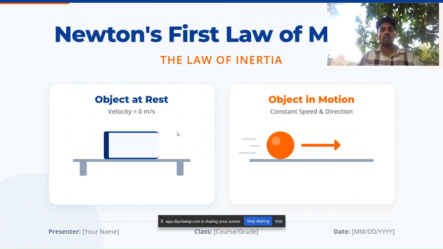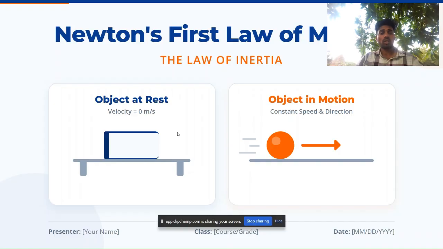So what is Newton's first law of motion? What does it state? It states that if an object is in motion, it always tries to stay in motion. If an object is at rest, it always tries to stay at rest, unless and until any external force acts on it. If any external force acts on it, that can change its direction or motion, right? Okay, that's it.